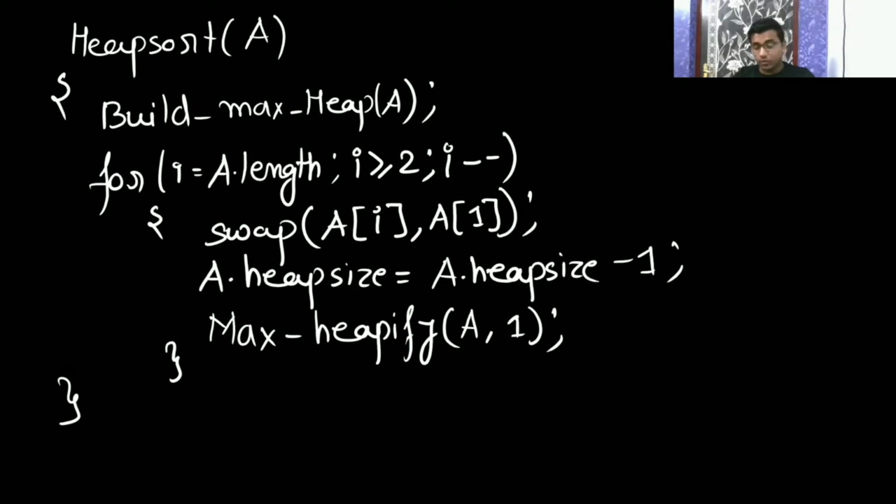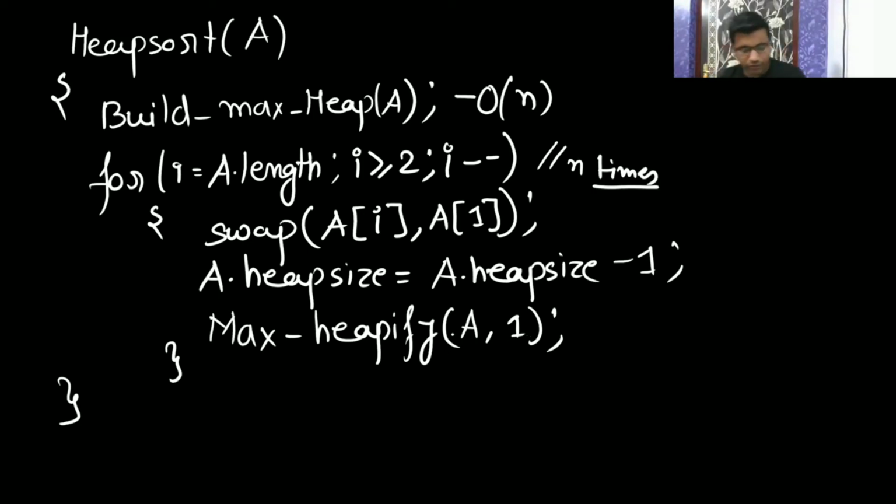Now see the time complexity. Build heap is going to take big O of n, and this loop is going to run almost n times. And you know that max heapify is always going to take time proportional to the height of the tree. So it is going to be n log n.